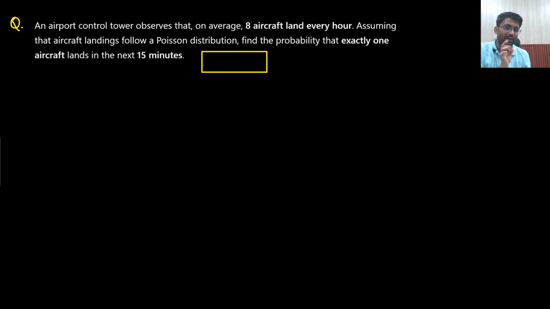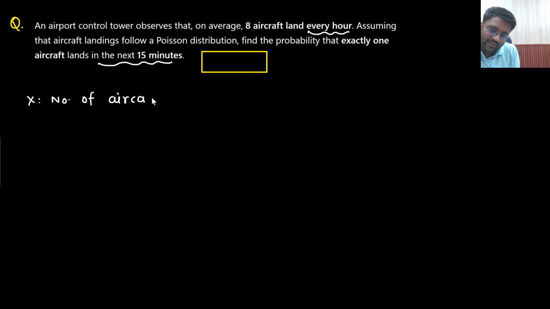It is a bit tricky, because what they are asking is the probability that exactly 1 aircraft lands in the next 15 minutes, but the data is given as 8 aircraft landing every hour. Assuming that aircraft landing follows a Poisson distribution, find the probability that exactly 1 aircraft lands in the next 15 minutes. So what would be your random variable x? Random variable x would be the number of aircraft landing. This is what you would say.